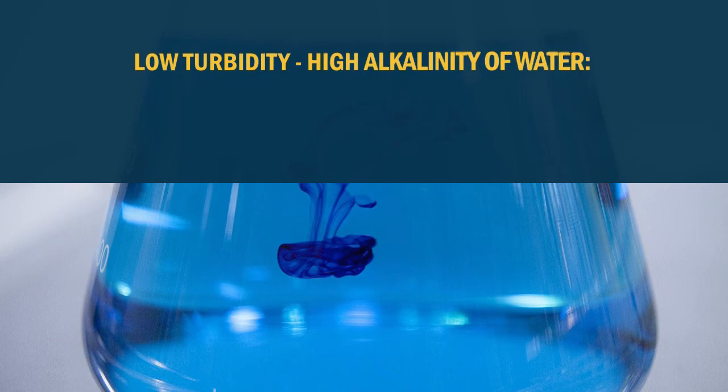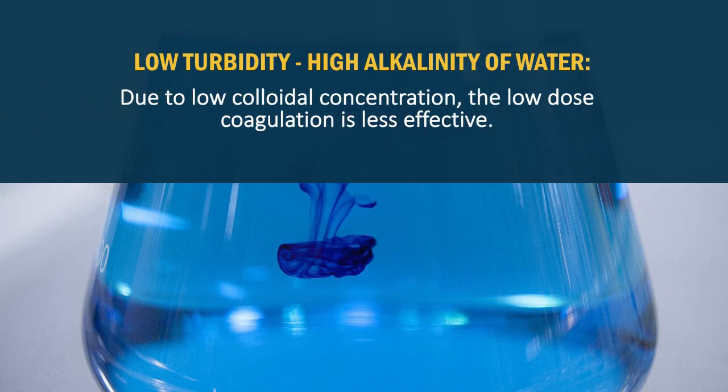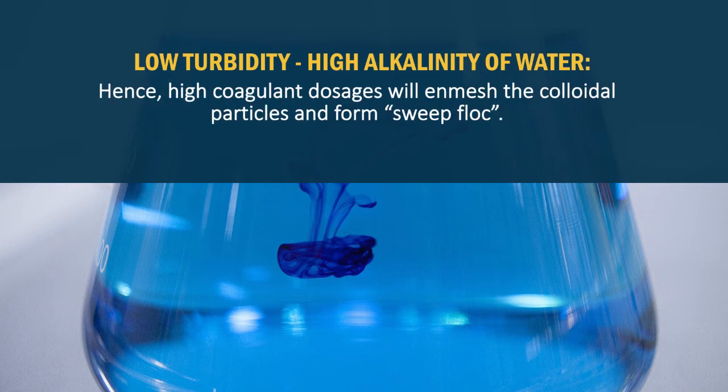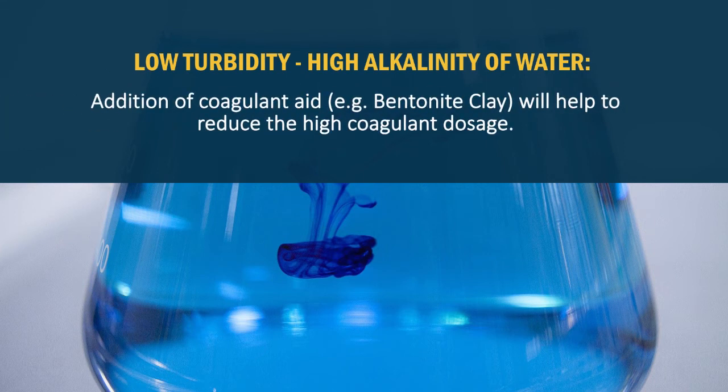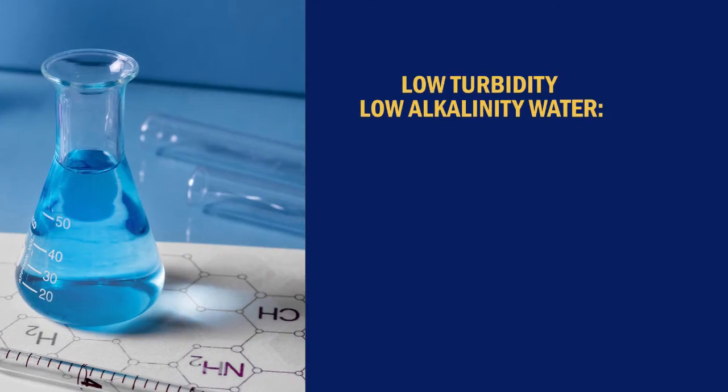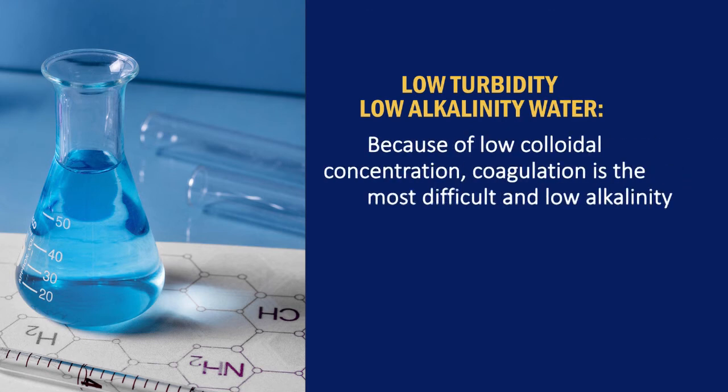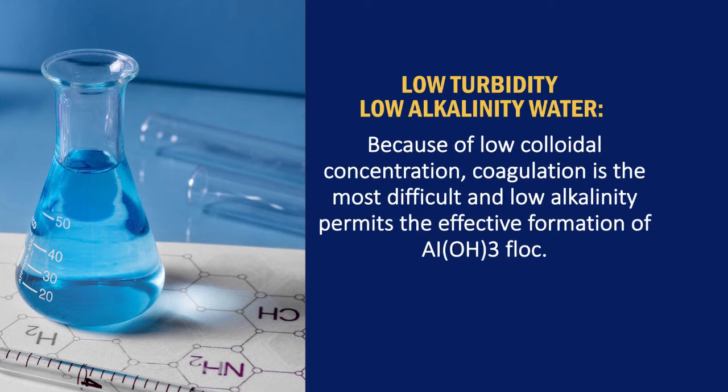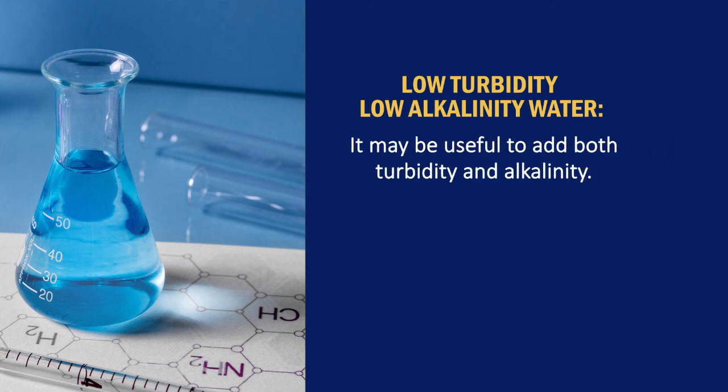Low turbidity and high alkalinity of water. Due to low colloidal concentration, the low dose coagulation is less effective. Hence, high coagulant doses will enmesh the colloidal particles and form sweep floc. Addition of coagulant aid will help to reduce the high coagulant doses. Low turbidity and low alkalinity water. Because of low colloidal concentration, coagulation is the most difficult, and low alkalinity permits the effective formation of Al(OH)3 floc. It may be useful to add both turbidity and alkalinity.